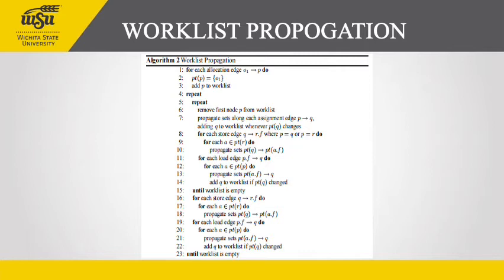For example, suppose that A is in the points-to sets of both P and Q, so that P and Q are possible aliases. After processing any store into Q.F, we should process all loads from P.F. However, there is no guarantee that P will appear in the worklist.